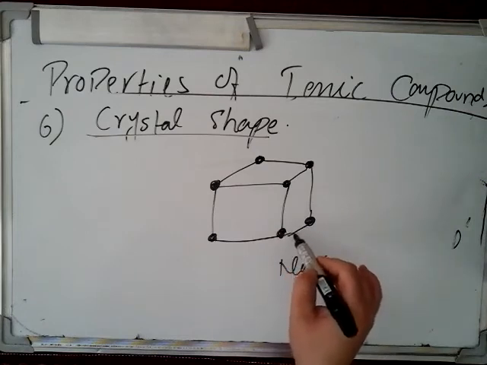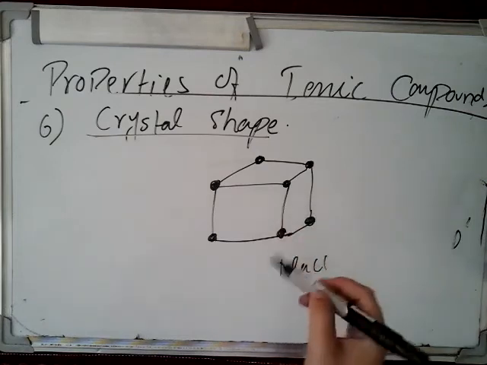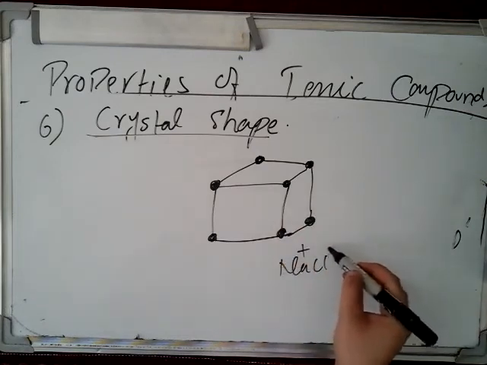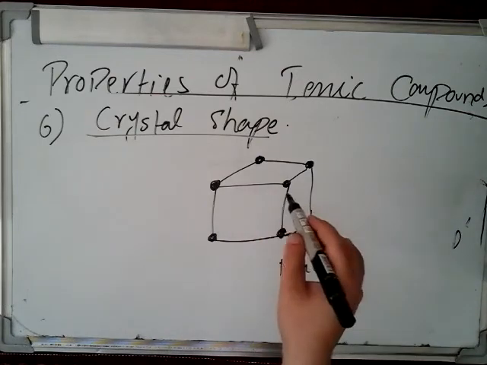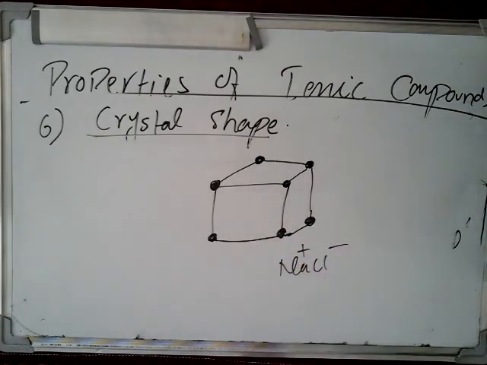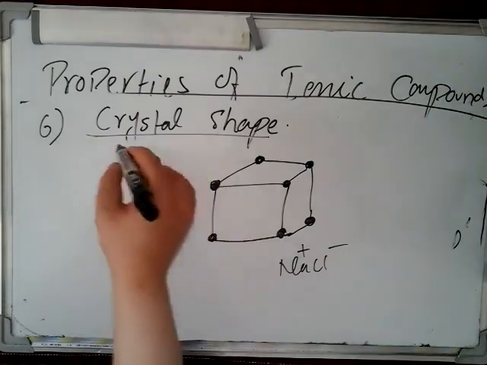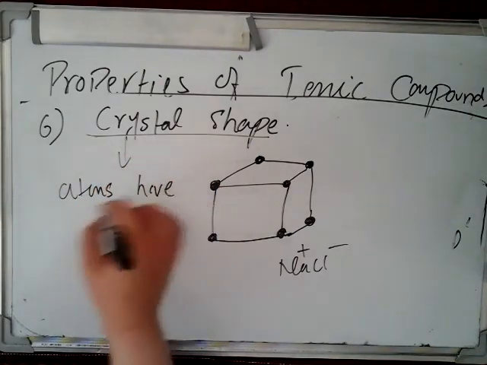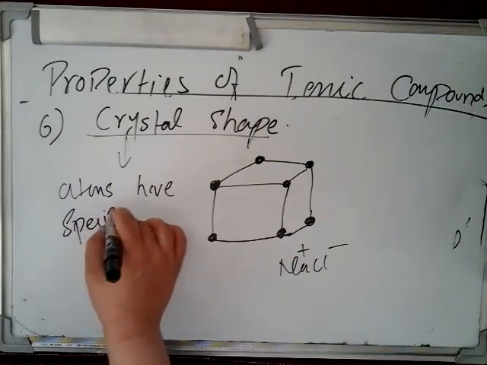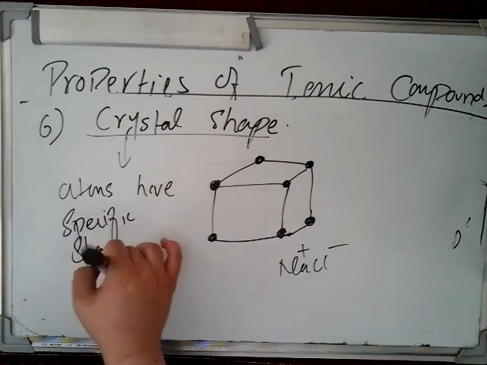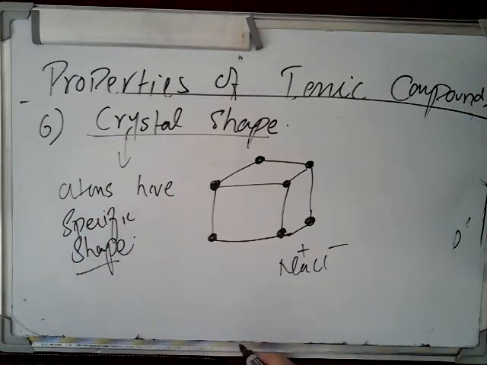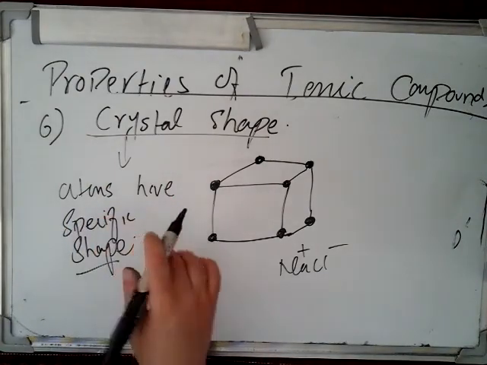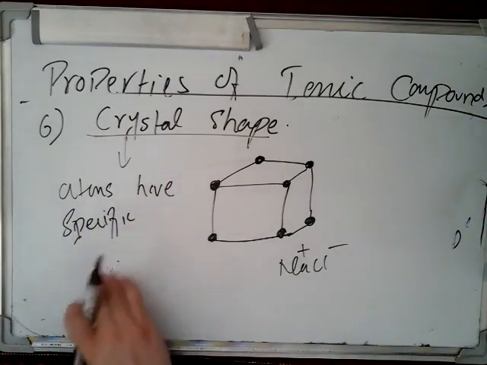So each positive ion is surrounded by negative ions, and each negative ion in turn is surrounded by positive ions. And this in turn gives a very specific shape. So whenever we are talking about crystal, it means that the atoms have specific shape and specific position.